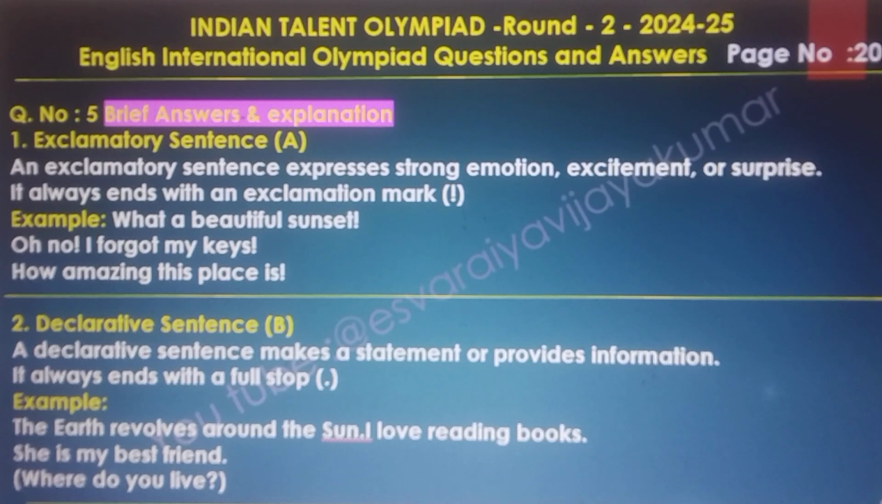And the other, declarative sentence, B. A declarative sentence makes a statement or provides information. It always ends with a full stop. Example: The earth revolves around the sun. I love reading books. She is my best friend. Where do you live?